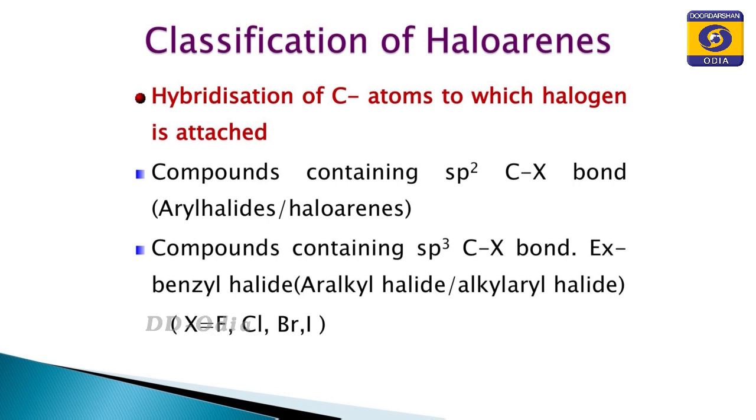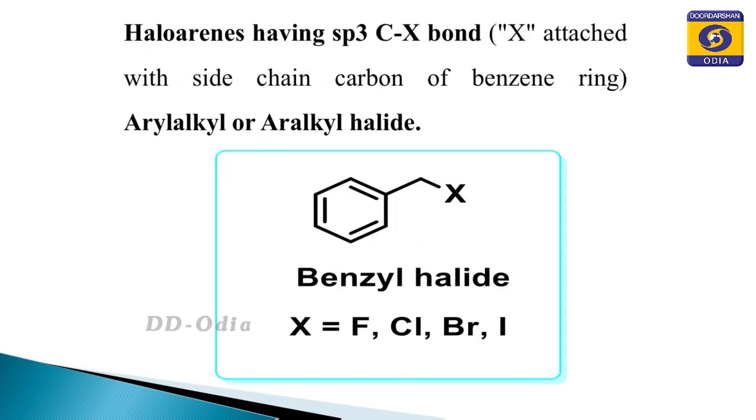So, based on this, we have different methods of classification for the haloarenes. Now, if this is the example, you see the slide, how in benzyl halide the side chain hydrogen is replaced by the halogen atom. Here, the side chain carbon is sp3 hybridized. So, this is an example of haloarenes having an sp3 carbon-halogen bond.